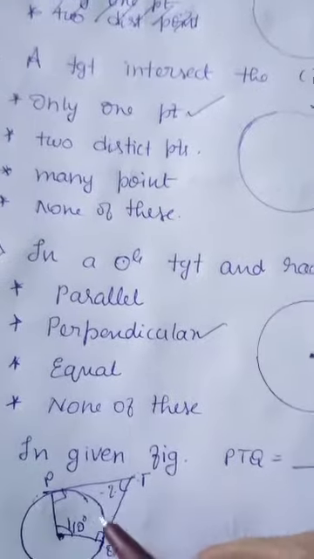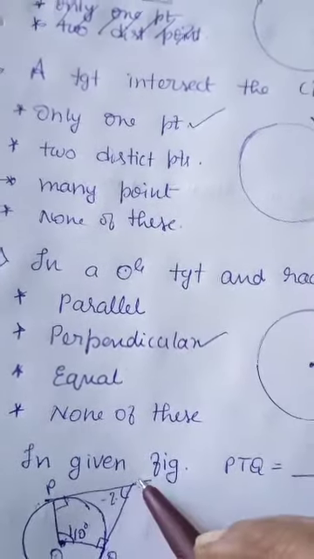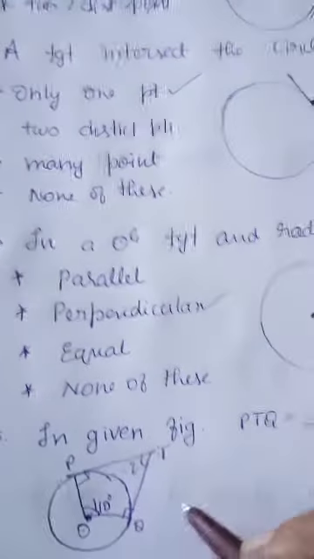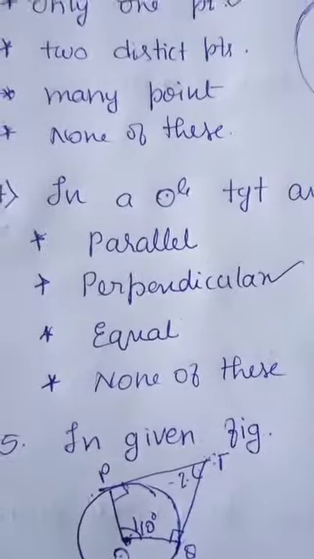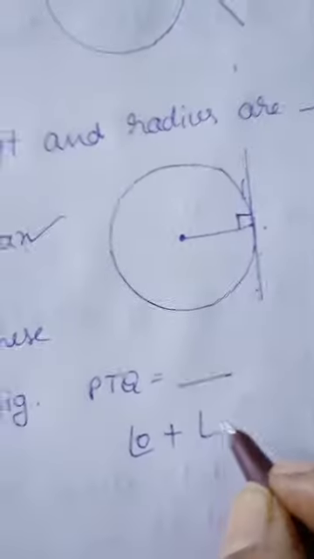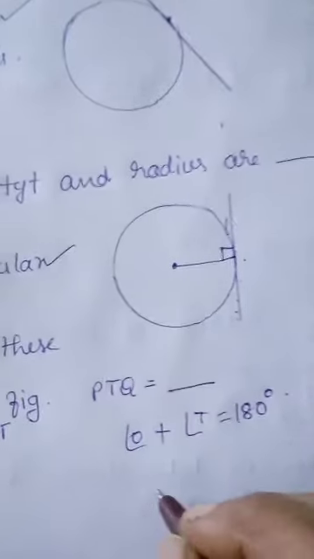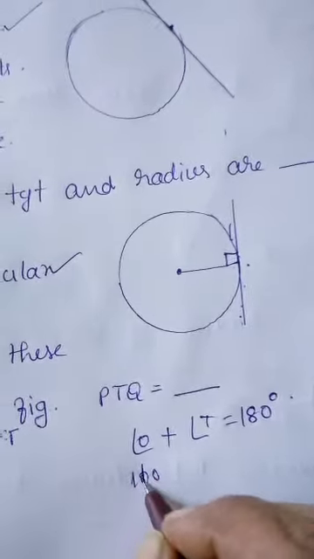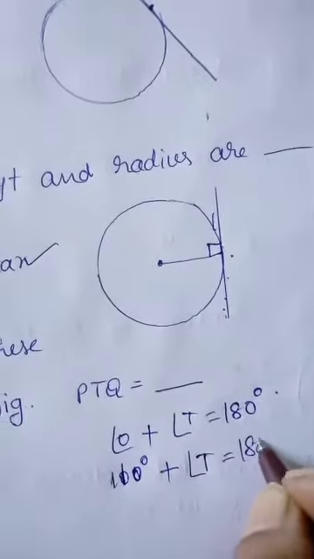We know the sum of these two angles O and T is equal to 180 degrees. In that, angle O is equal to 110 degrees. We know angle O plus angle T is equal to 180 degrees. So, O is equal to 110 degrees plus angle T is equal to 180 degrees.